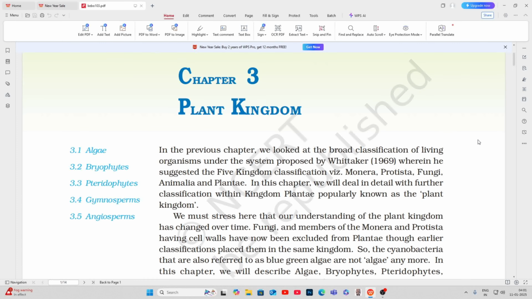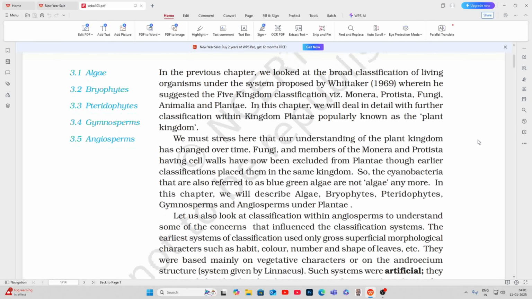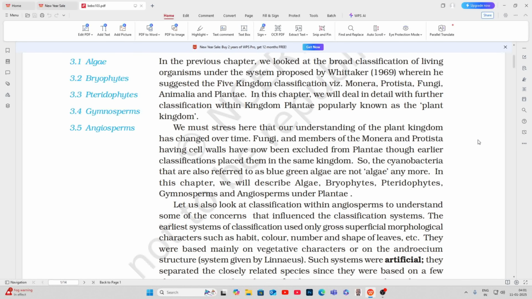Chapter 3. Plant Kingdom. 3.1 Algae. 3.2 Bryophytes. 3.3 Pteridophytes. 3.4 Gymnosperms. 3.5 Angiosperms. In the previous chapter, we looked at the broad classification of living organisms under the system proposed by Whittaker, 1969, wherein he suggested the 5-kingdom classification viz. Monera, Protista, Fungi, Animalia, and Plantae. In this chapter, we will deal in detail with further classification within Kingdom Plantae, popularly known as the Plant Kingdom.